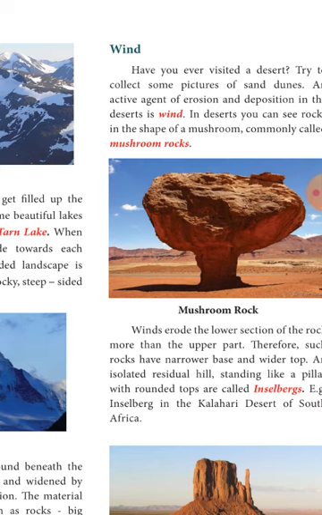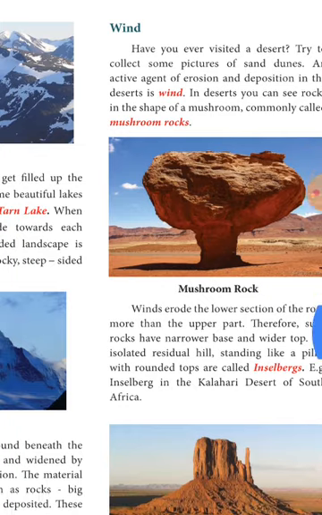Winds erode the lower section of the rock more than the upper part. So rocks have a narrow base and a wider top side. Then the isolated residual mushroom rock, we have finished. Now about Inselberg. What is an Inselberg? That is a separated, isolated residual hill. It will stand like a pillar with rounded tops. They are called Inselberg. Best example is in the Kalahari Desert of South Africa.